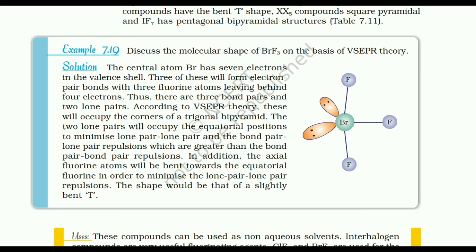The 2 lone pairs will occupy the equatorial positions to minimize the lone pair and the bond pair repulsions, which are greater than the bond pair repulsions. In addition, the axial fluorine atom will be bent towards the equatorial fluorine, and in order to minimize the lone pair repulsion, the shape would be of slightly bent T.